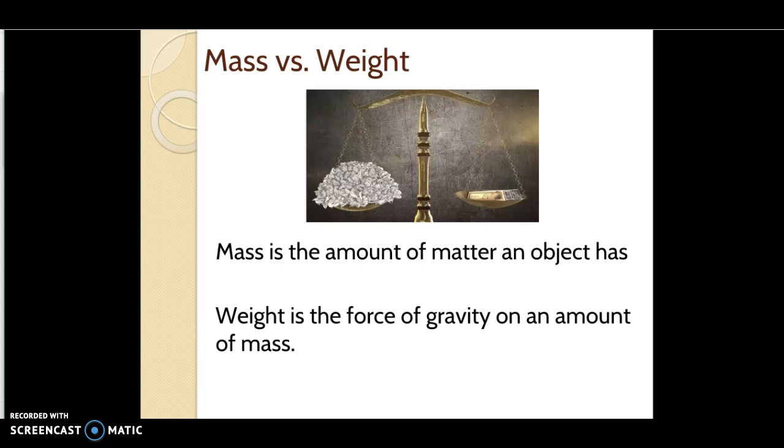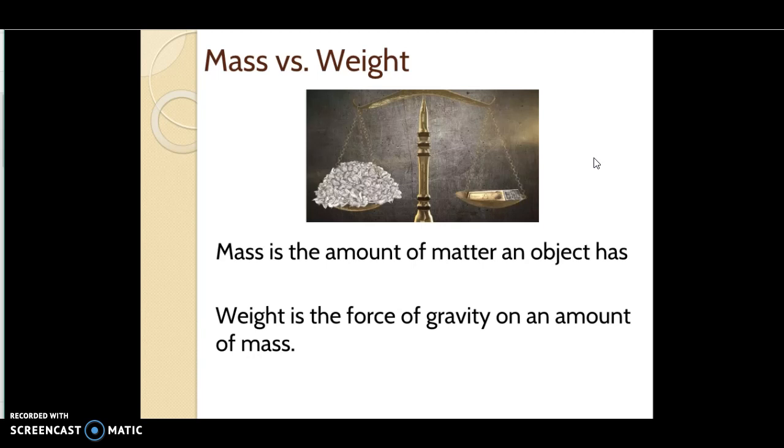We need to start this lesson out with the age-old question of which weighs more, a pound of feathers or a pound of gold. You might be tempted to say a pound of gold. Seems obvious, right? Gold is heavier, but I just said which weighs more, and then I told you they both weighed a pound, right? So it's a trick question. They both weigh a pound. Neither weighs more.